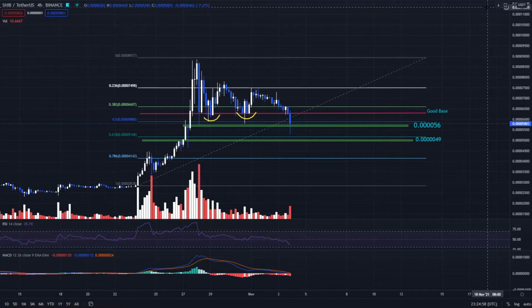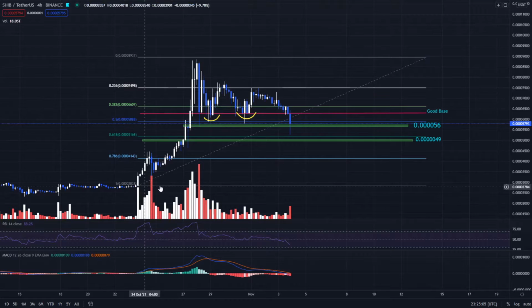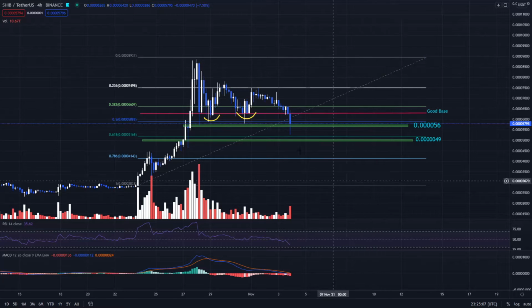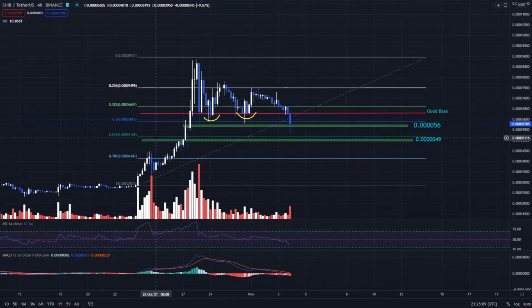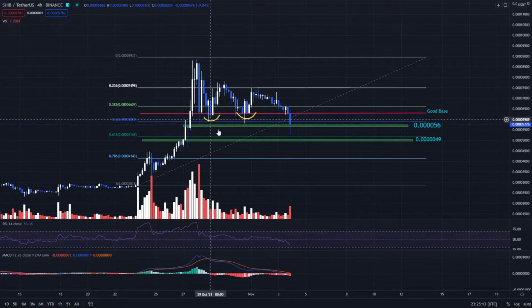Today we are going to do technical analysis on the coin Shiba Inu, SHIB. Talking about the coin, as you can see, I have drawn the Fibonacci ratio over here. The green bases I have drawn over here and here are the two support zones for SHIB at the moment, and the red line I have drawn over here was a good base for the coin.